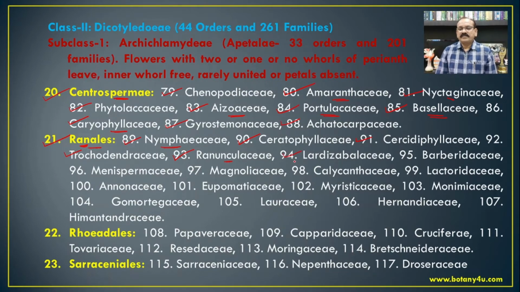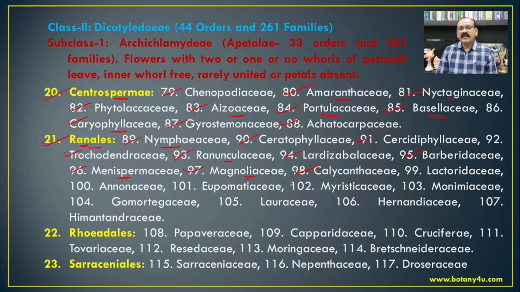Lardizabalaceae, then Berberidaceae, Menispermaceae. Cocculus hirsutus is the most common member of the family Menispermaceae. Then Tinospora cordifolia, which is again one of the most common members. Magnoliaceae, that is Magnolia champaca, Champa, which is from the family Magnoliaceae.